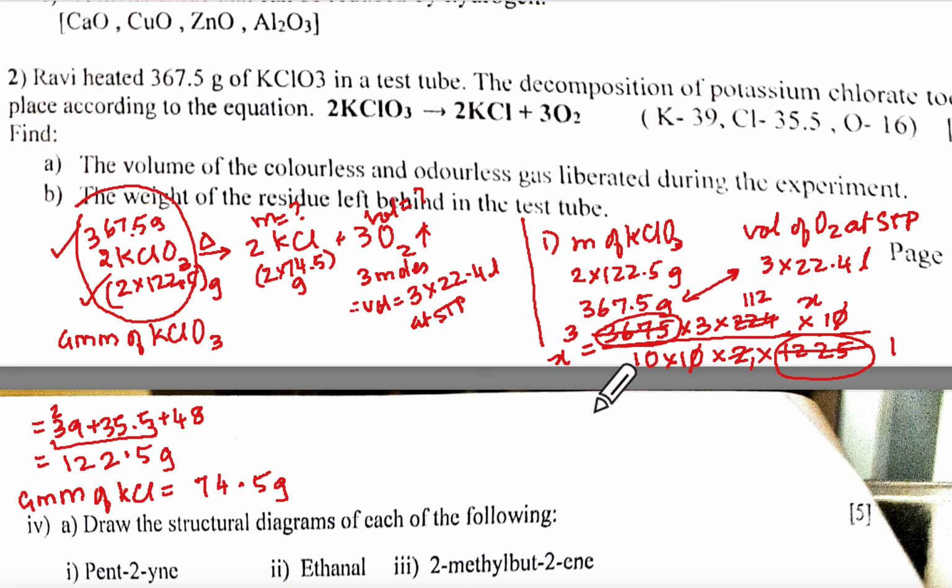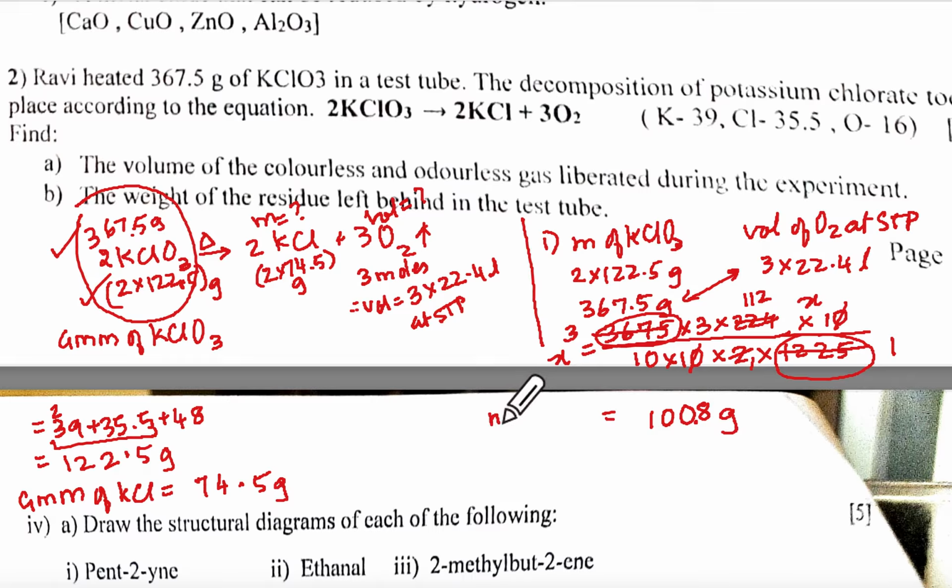So how much is your X here? 9 into this upon 10. 9 2s 18 carry 1, 9 1s 9 and 1 10 carry 1, 9 1s, so 1008 upon 10 means 100.8.